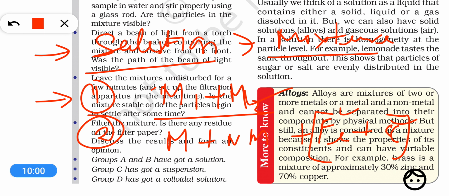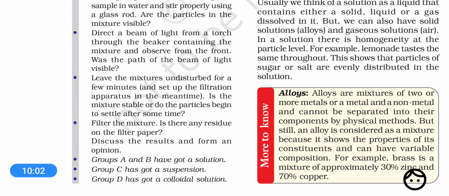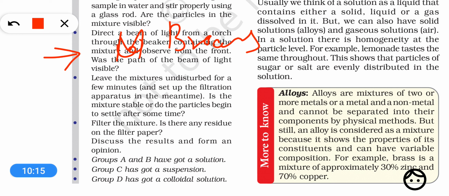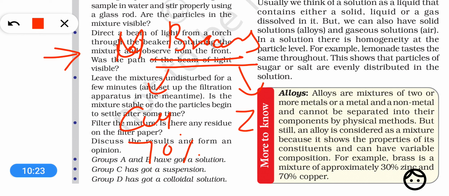Now there is something contradictory with the alloys. First thing is that the components of alloys cannot be separated. Suppose we talk about brass. Brass is a mixture of copper, that is around 70%, and zinc, that will be around 30%.